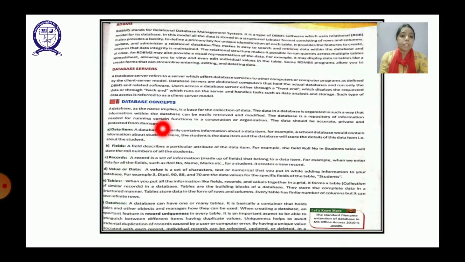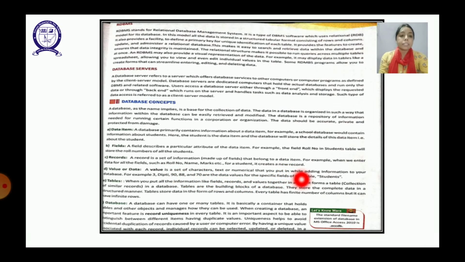So here we have data item, that is about whom the information is being talked about. Field refers to the particular attribute. Attribute, field and column all are same. Record, tuple and row all are same. That is, one record will have all information about a particular student. Similarly, second record will also have the information about a particular student. And value or data is the information being put about the students.